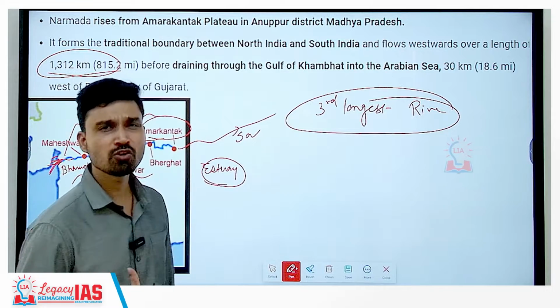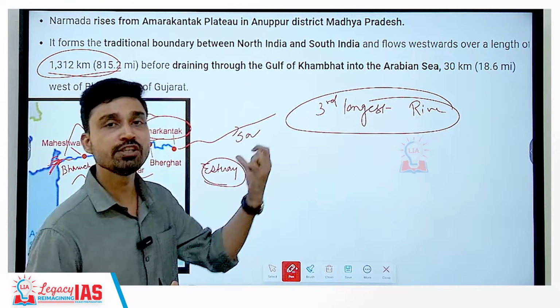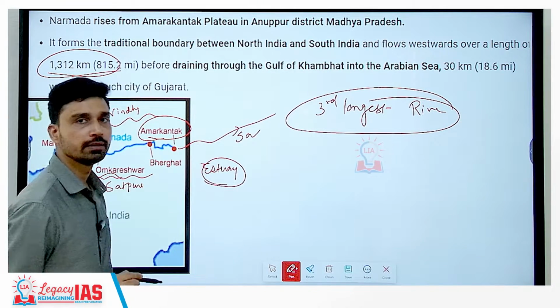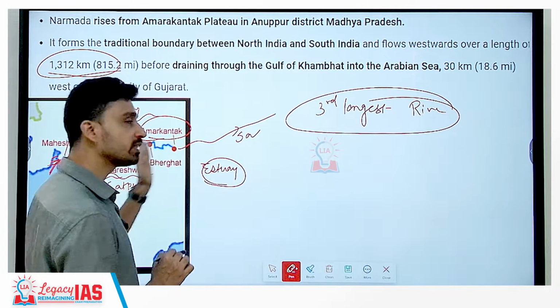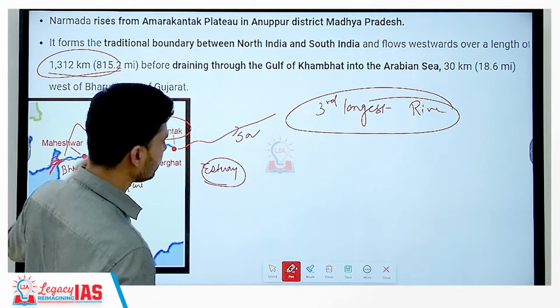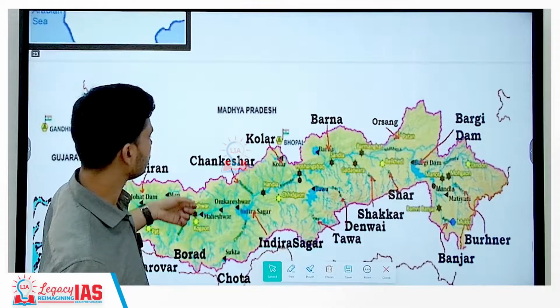Sometimes questions like this are also asked: why does the Narmada river flow to the west, or from east to west? The answer is because it flows in a rift valley-like structure. The entire peninsula is sloping from west to east, but because it is flowing in a rift valley, the Narmada river and the Tapi river both flow from east to west. So that is a very important point about Narmada.